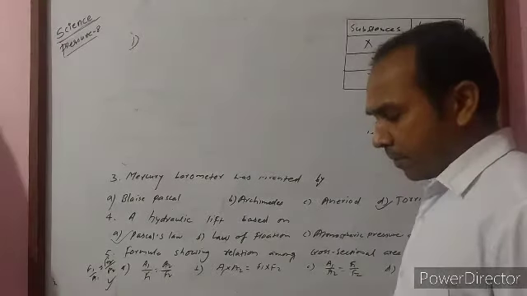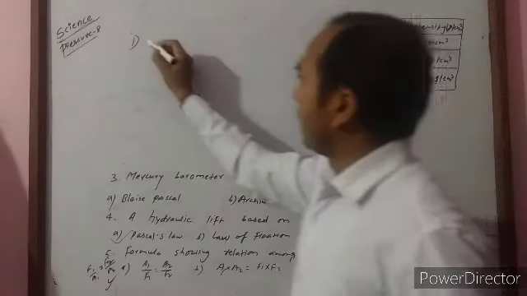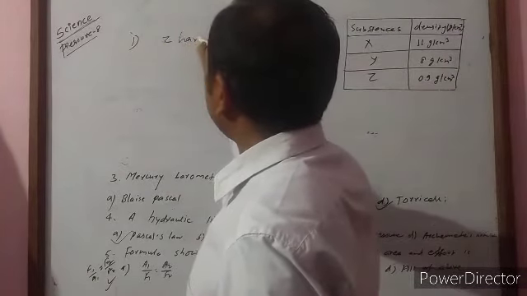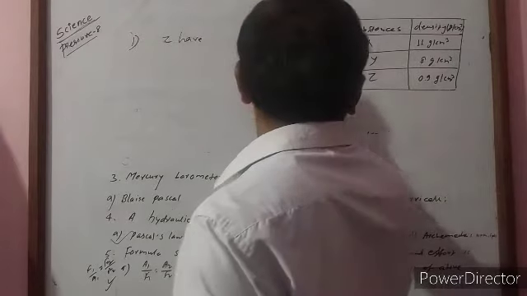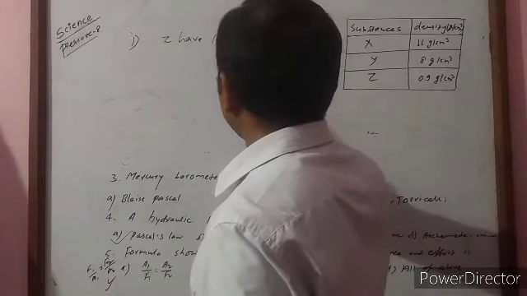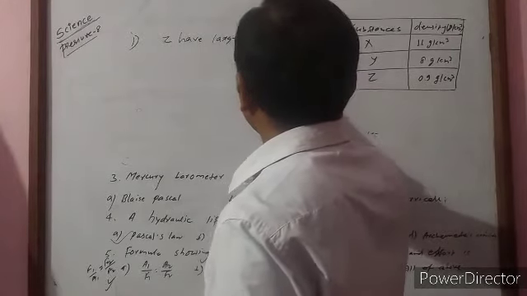Then which one has the largest volume? The one with the least density. Then the answer is Z. Z has the largest volume because it has the least density.